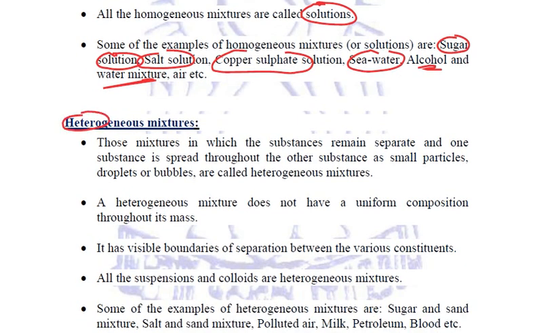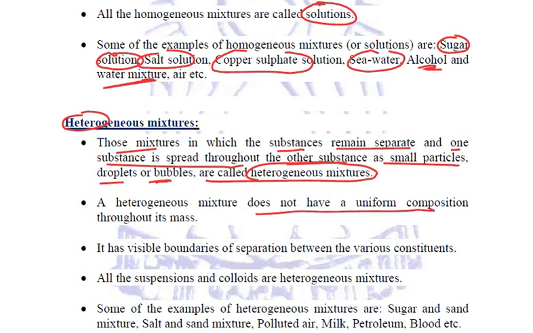Okay. Now next talking about heterogeneous mixtures. Hetero means different. So those mixtures in which the substances remain separate and one substance is spread throughout the other substance as small particles, droplets or bubbles. These type of mixtures are called heterogeneous mixtures. Now these heterogeneous mixtures, they do not have a uniform composition throughout its mass and there is a visible boundary of separation between the various constituents, right?